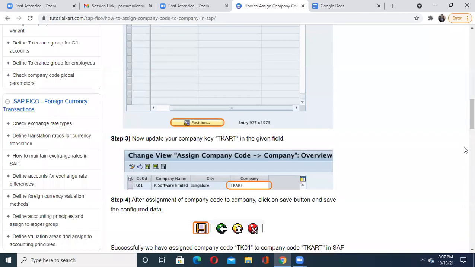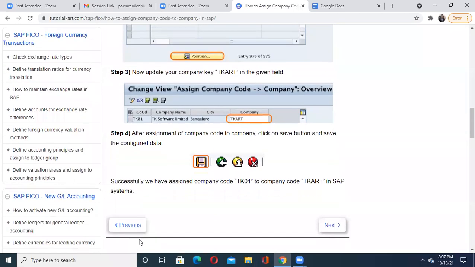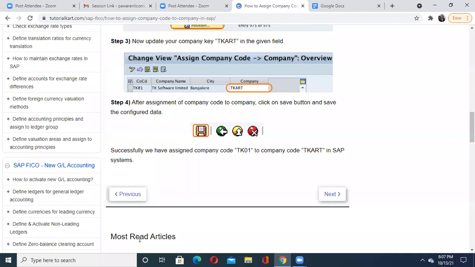Once you do this, which job is done? Assignment of your company code to the company in SAP. In other words, assignment of company code to the plant in SAP Logon software. It is done. We have seen three transaction codes so far. Let us revise.